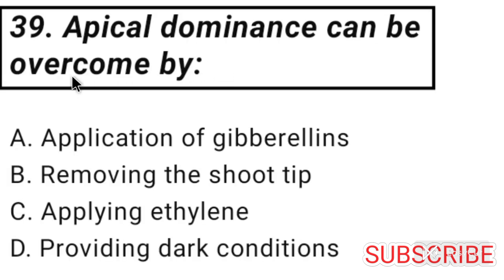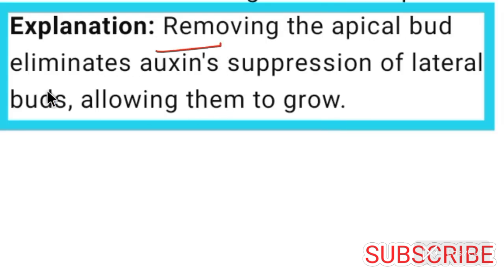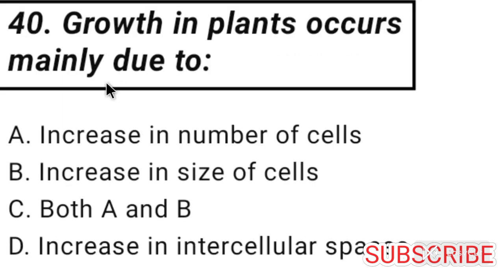Apical dominance can be overcome by removing the shoot tip. So option B is correct for question number 39. Removing the apical bud eliminates auxin suppression of lateral buds, allowing them to grow.